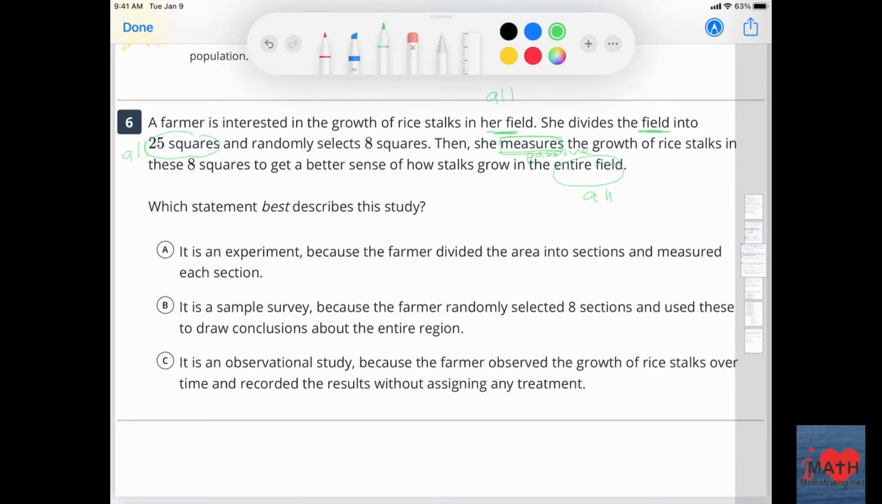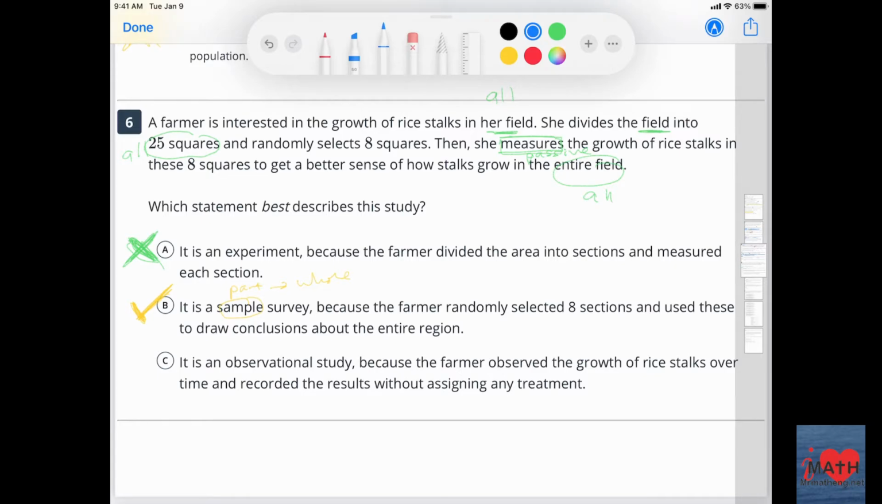It is an experiment because the farmer divided the area into 25 sections and measured each section. No, that's just an easy way of figuring out, you're not going throughout the whole field, kind of systematically thinking about a plan. So I don't think it's wrong. It is a sample survey because the farmer randomly selected 8 sections and used these to draw conclusions about the entire region. Yeah, I like this one. Remember, a sample is just part to the whole, and there really was no treatment applied.